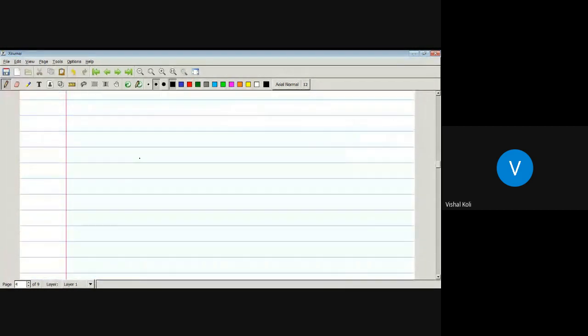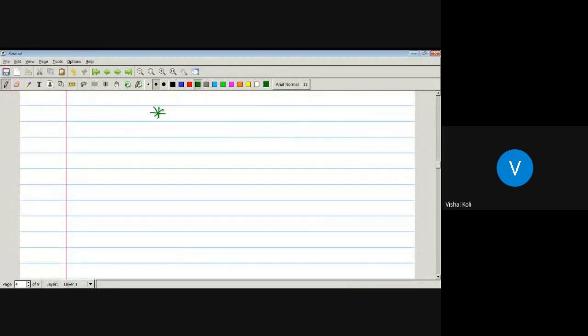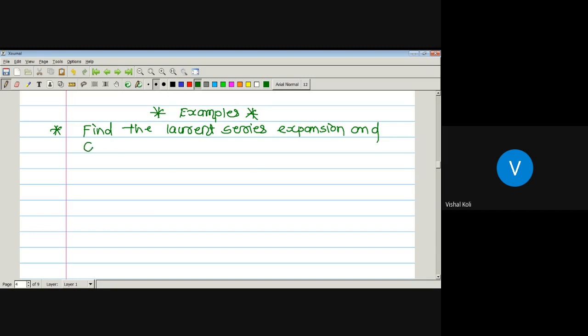Now see some examples. Find the Laurent series expansion and classify the singularities of the functions.